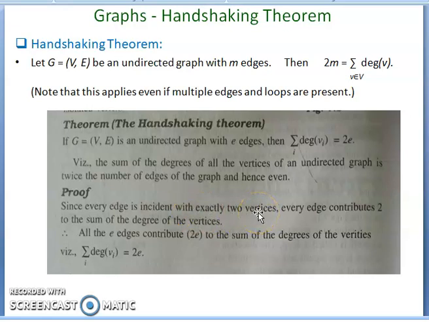Now you take any number of edges into 2. If you take 2 edges, 2 into 2, 4 vertices are incident with those 2 edges. Suppose you take 3 edges, there are 6 vertices incident on those 3 edges. Like that, with m number of edges, m into 2, so the sum of the degrees of all vertices is 2m. This is the handshaking theorem.